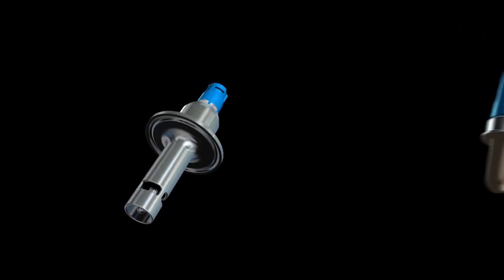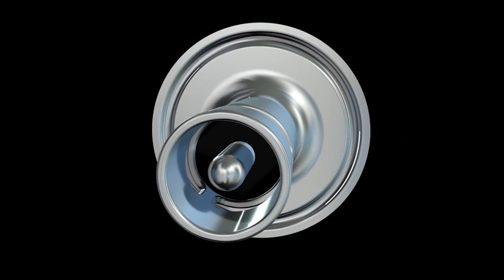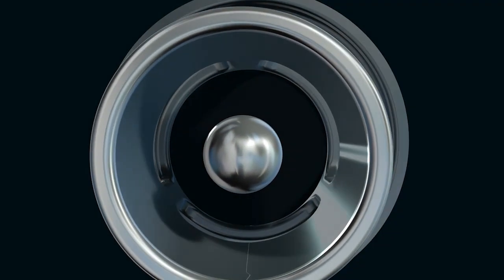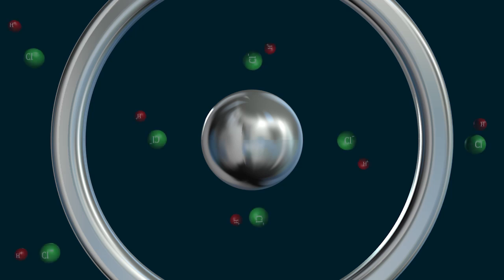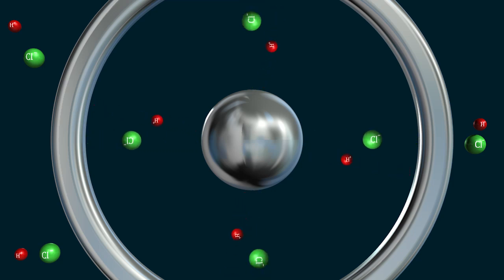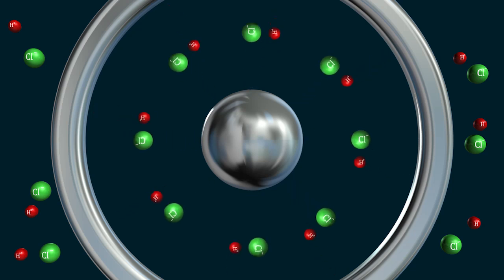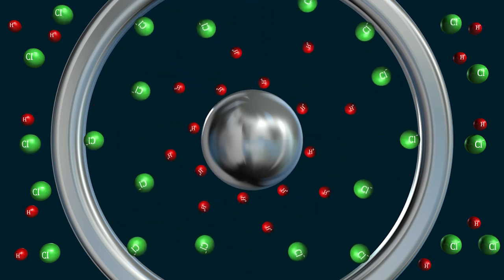In case of the conductive measuring principle, two electrodes are positioned opposite from each other. An AC voltage is applied to the electrodes, which generates a current in the medium. The cations move to the negatively charged electrode, while the anions move to the positively charged electrode. The more free charge carriers the liquid contains, the higher the electrical conductivity and the current flow.